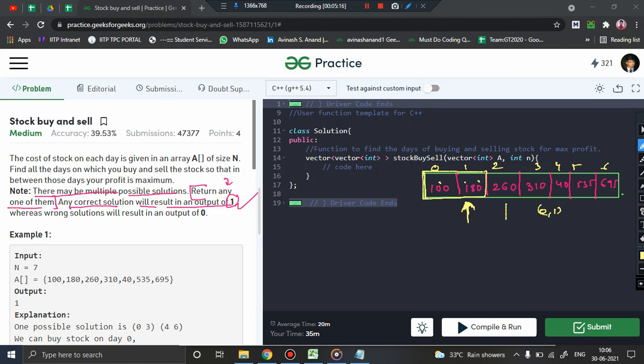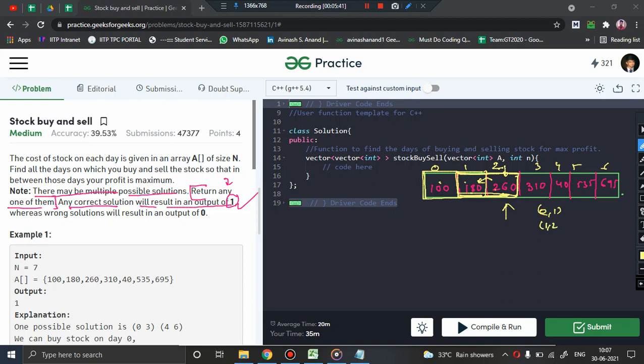Again move to the next day. What can be a solution? I can buy the stock. Now suppose I am standing on this day, index 2. Today you found out that today's price is more than yesterday's price. So what does it mean? It means there is one more possible solution, 1 comma 2, isn't it? That is, you purchase on the first day and sell it on the second day.